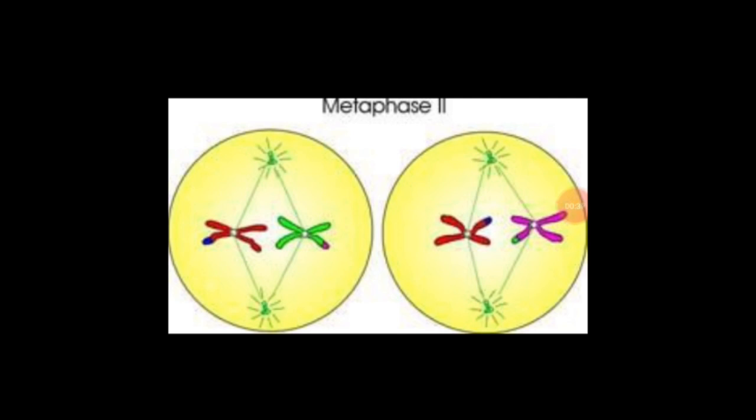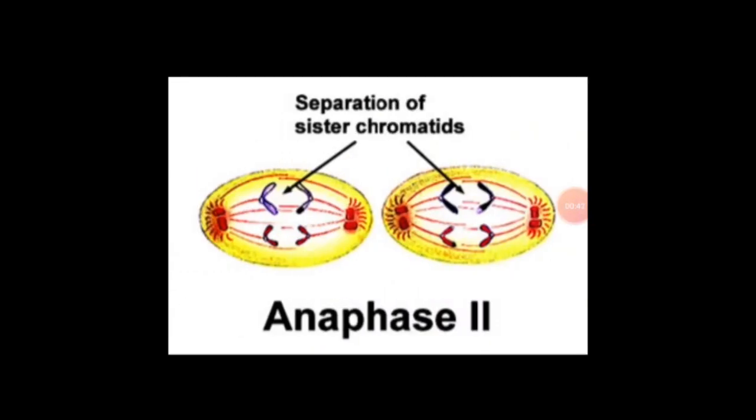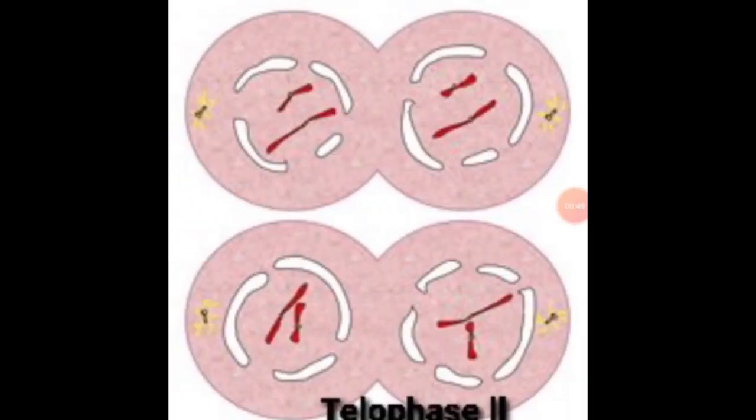Metaphase 2. In this phase, the chromosomes arrange themselves on the equator. Anaphase 2. Chromatids separate from each other and migrate to opposite poles. Telophase 2. The nuclear membrane reappears around the chromatids at each pole. The cytoplasm divides, forming two daughter cells. Four daughter cells are produced at the end, each possessing a haploid nucleus. Thus, meiosis produces cells, gametes or spores with a haploid number of chromosomes.